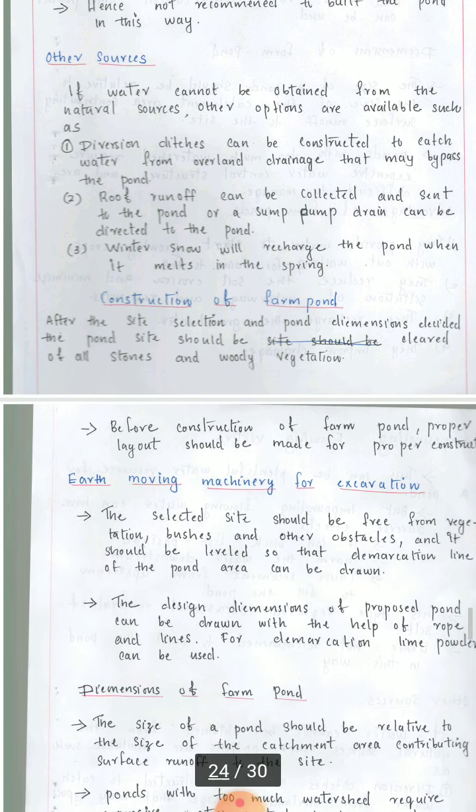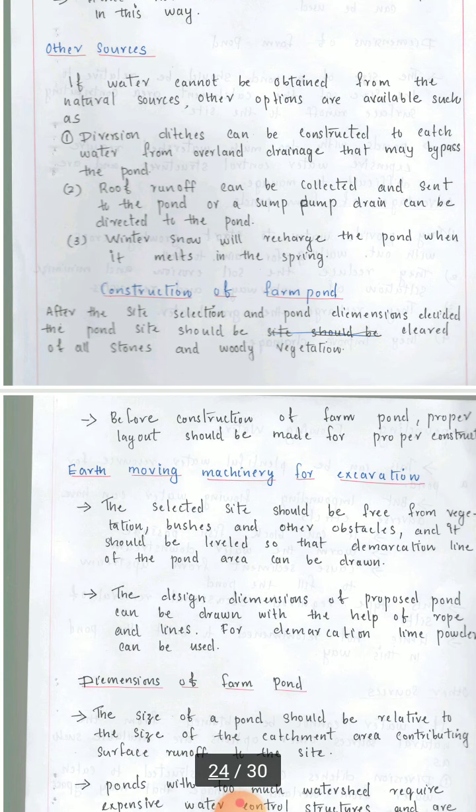Next is other sources. If water cannot be obtained from the natural sources, other options are available such as diversion ditches can be constructed to catch water from overland drainage that may bypass the pond. Roof runoff can be collected and sent to the pond, or a sump pump drain can be directed to the pond. Winter snow will recharge the pond when it melts in the spring. So these are all some of the other sources through which we can recharge.